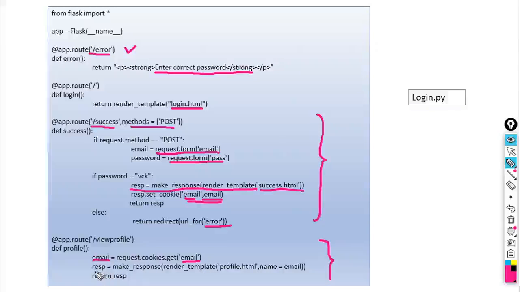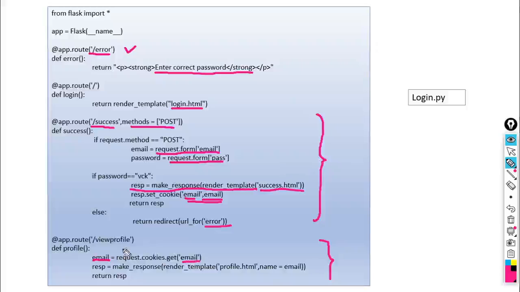And what is the next one? Again, resp, this is the object, is equal to make response render template profile.html. If this procedure runs successfully, then we can execute another HTML script, that is the profile.html script.